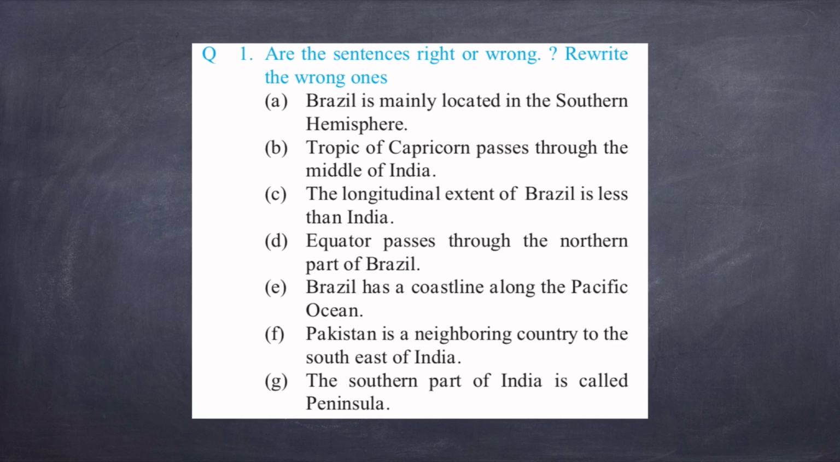Question number 1 is, are the sentences right or wrong? First one is, Brazil is mainly located in the southern hemisphere. We know that some part is in the northern hemisphere, some part is in the southern hemisphere, but mainly located means most of the part is in the southern hemisphere. So this is correct.